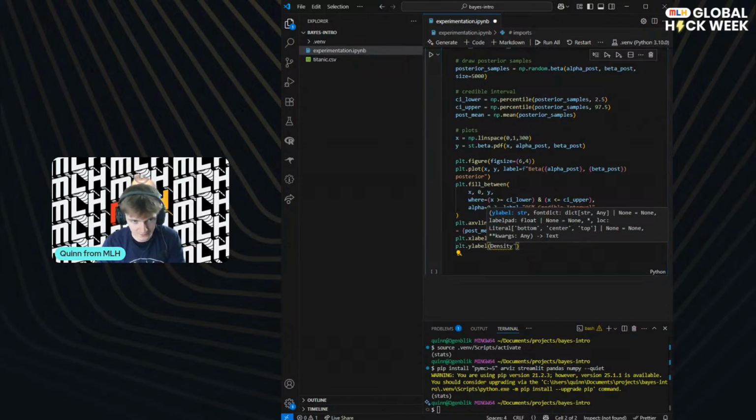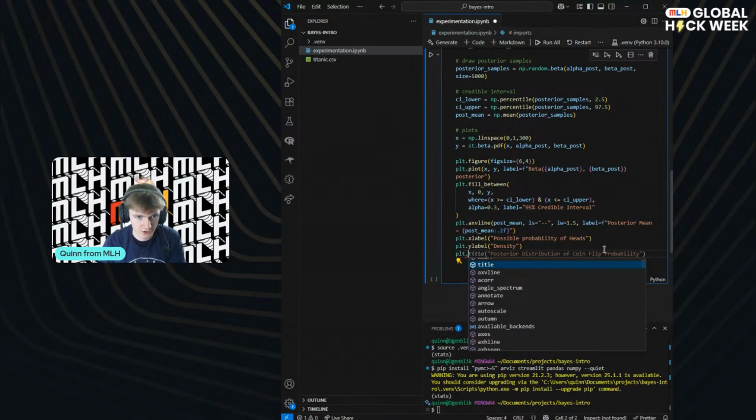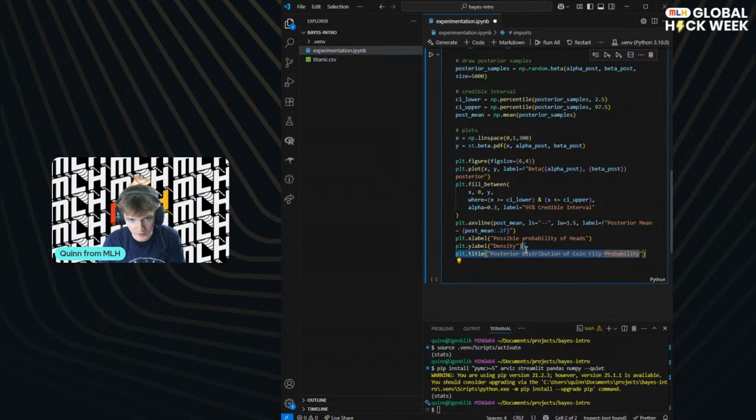And then this is the density. Let's get some quotes in there. Perfect. And then we want a title. So posterior distribution of point flip probability. Yeah. It's true. Maybe we want, I'm kind of inclined to say let's use another F string and actually put the number of heads that we get. Yeah, I think that's maybe more useful. We could use the number of flips instead of tails, but I think that's fine, because this is going to be helpful for us.